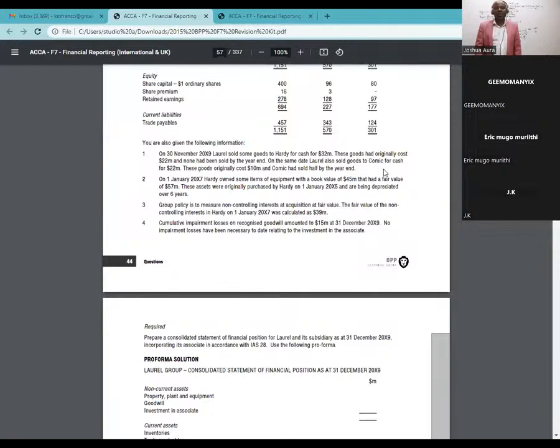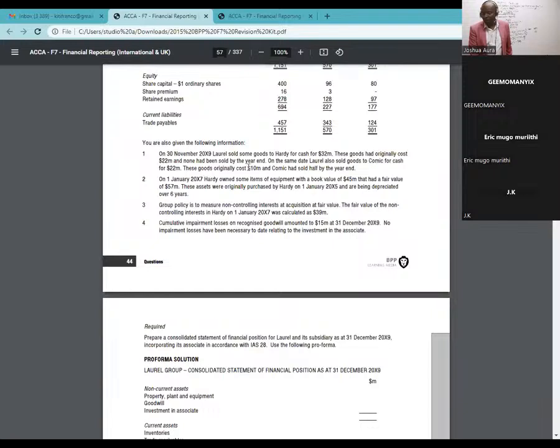Anything we do with this associate will have one adjustment when I'll be computing what we call investment in associate. Right now I'm consolidating, and the consolidation really is all about the parent and the subsidiary. So this, for now, is just noise. On the same day, Laurel also sold goods to the associate for cash for 22 million.